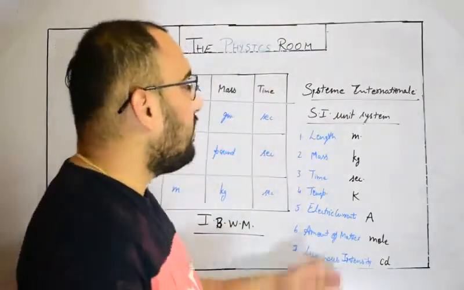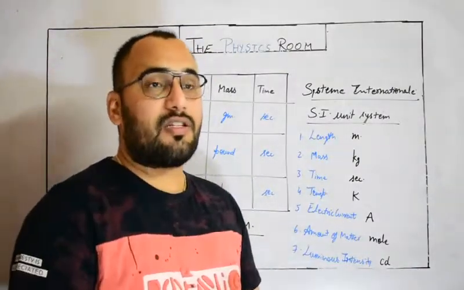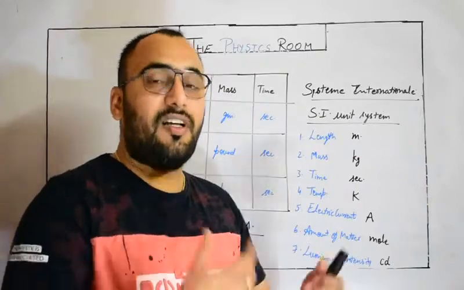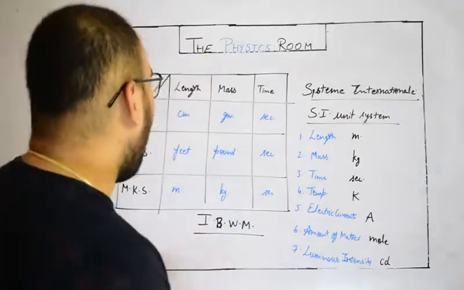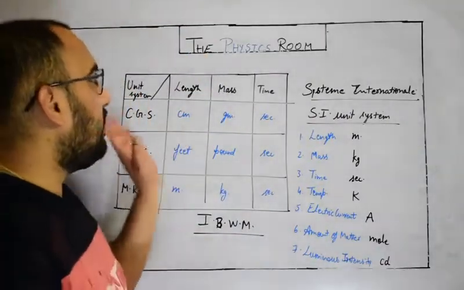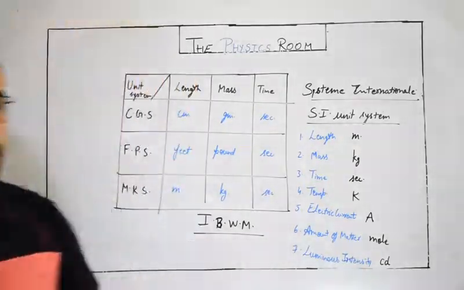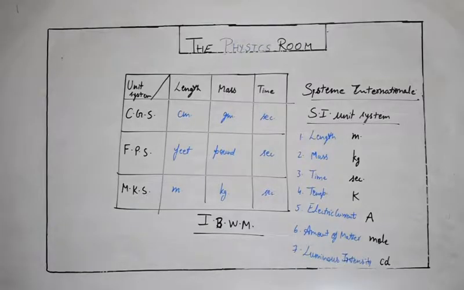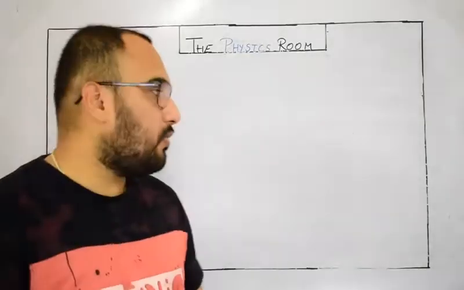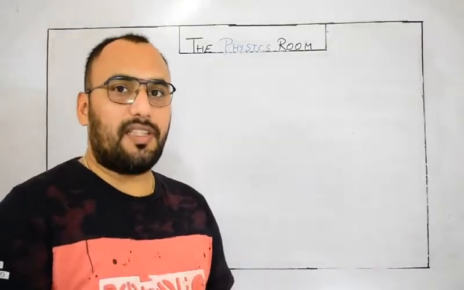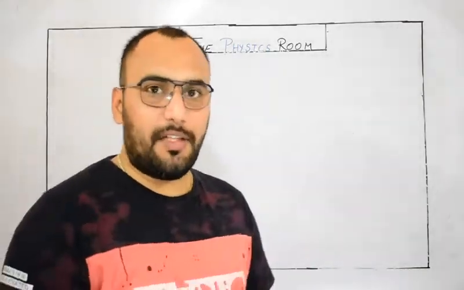So these are SI units of fundamental physical quantities, and in upcoming chapters we will study different types of SI units for different physical quantities, derived and fundamental also. I hope now you have information about different types of unit systems and the SI unit system. Now we have studied different types of physical quantities, SI unit systems, and the importance of the SI unit system.